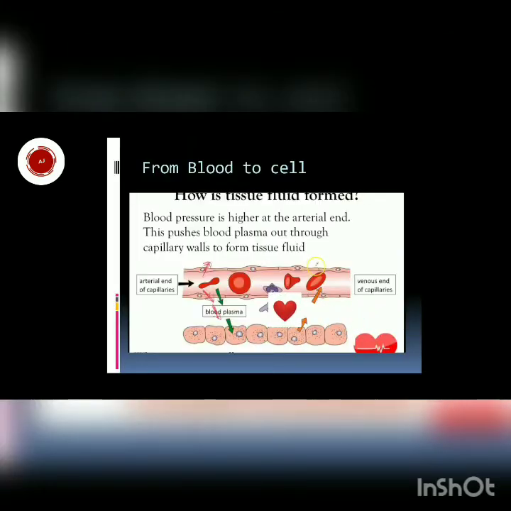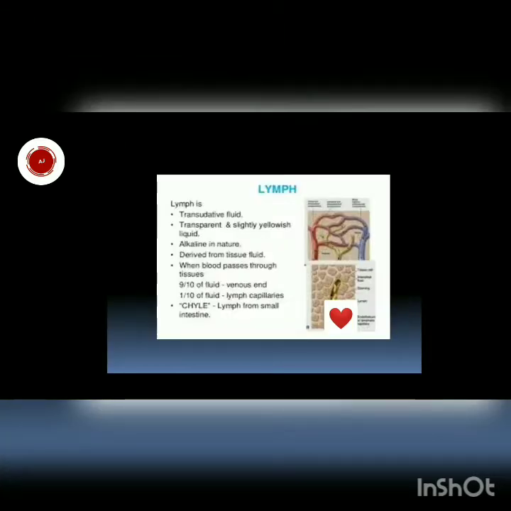So this is a blood vessel, and due to pressure the blood plasma and small molecules are being seeped out, and the required things are being transferred to cells, and from the cells also the same thing is happening. So this is lymph.